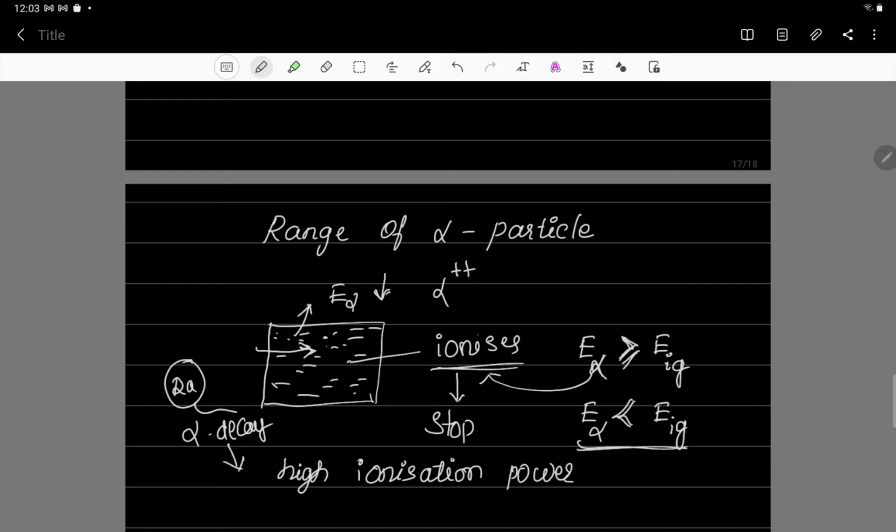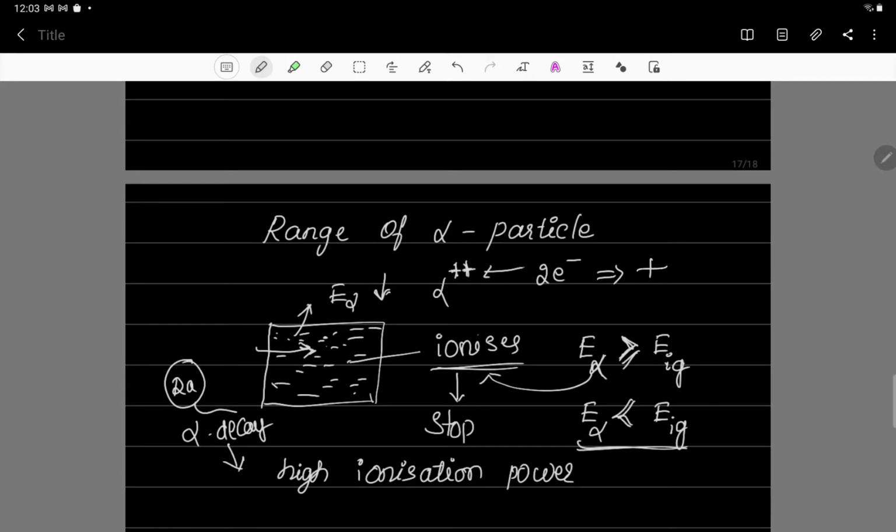The alpha particle has plus 2 charge, and its energy is less. Already, because of the ionization of the gas, there are a number of electrons in the gas. So this alpha particle is going to catch 2 electrons from this gas. Then what happens?